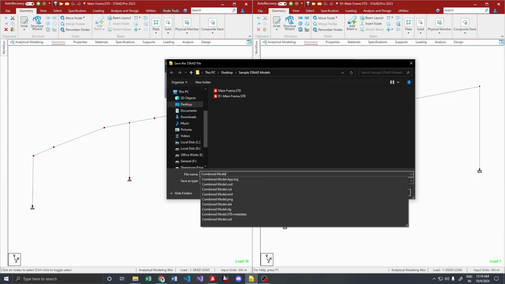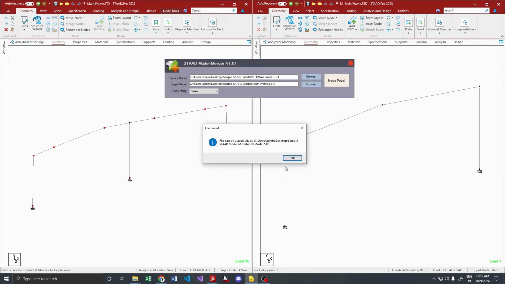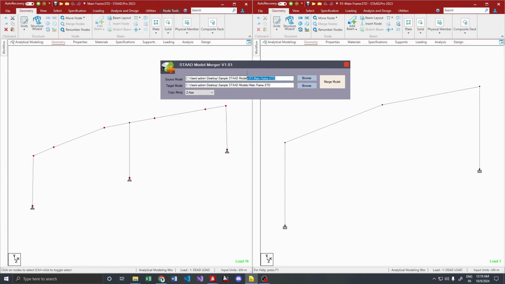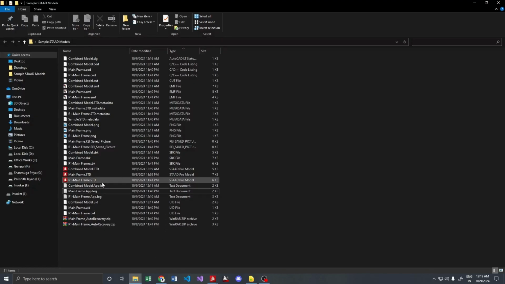Now, how to do the same process with less work and less time? Here comes our STAAD model merger, which combines all the above mentioned steps. All we are supposed to do is combine the loads and then create a load combination. The rest of the things are fully automated. Let's see the program in action. We will first select the models, press a button, and then save a file. And that's all. It's cool, right?